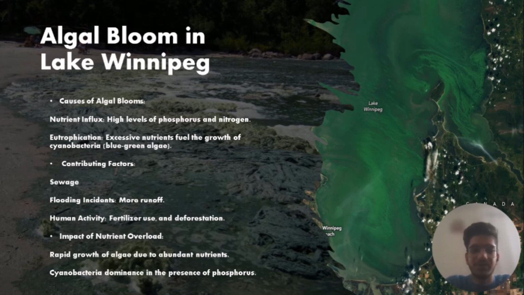It causes eutrophication. Eutrophication occurs when the cyanobacteria or blue-green algae consume all the nutrients and oxygen from the water. The algal bloom can occur due to many factors such as sewage runoff in the lake or flooding incidents. That is, a high frequency of floods can cause the mud and soil to come and settle in the lake.